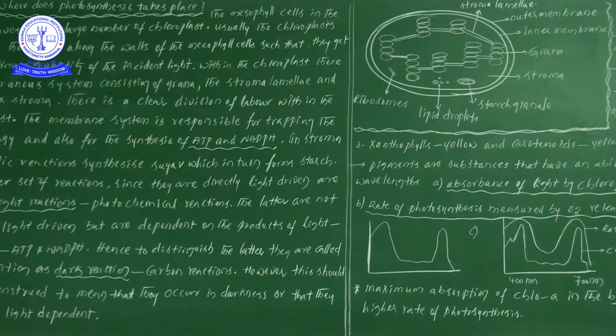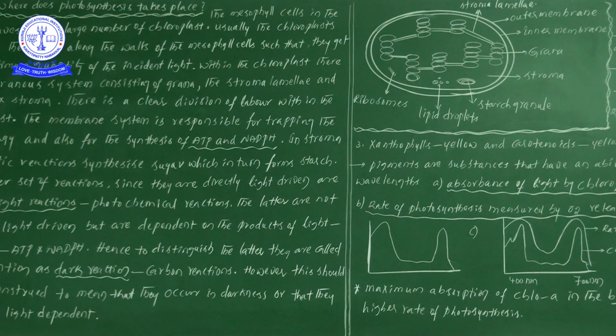Okay, then we saw the empty space. This particular empty space we will take as the stroma. This particular stroma is responsible for the synthesis of glucose or the synthesis of starch. So in the stroma, the reaction that takes place is carbon fixation or carbon assimilation. So in the stroma, the dark reaction takes place.